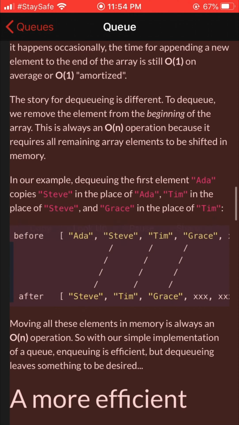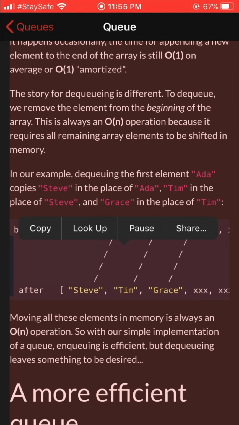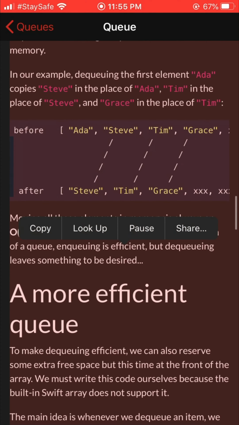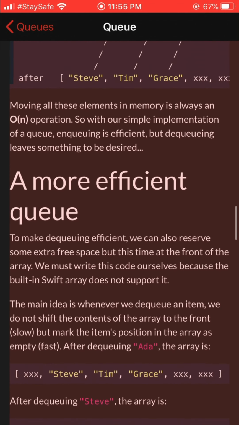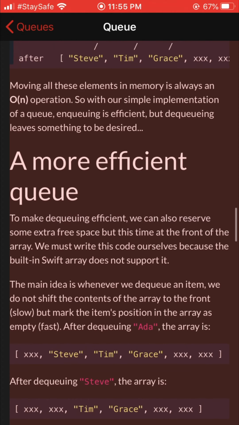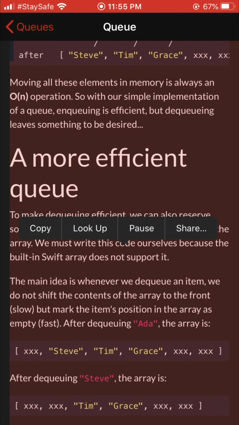The story for dequeuing is different. To dequeue, we remove the element from the beginning of the array. This is always an O(n) operation because it requires all remaining array elements to be shifted in memory. In our example, dequeuing the first element, Ada, copies Steve in the place of Ada, Tim in the place of Steve, and Grace in the place of Tim. Before: Ada, Steve, Tim, Grace, empty, empty. After: Steve, Tim, Grace, empty, empty, empty. Moving all these elements in memory is always an O(n) operation.